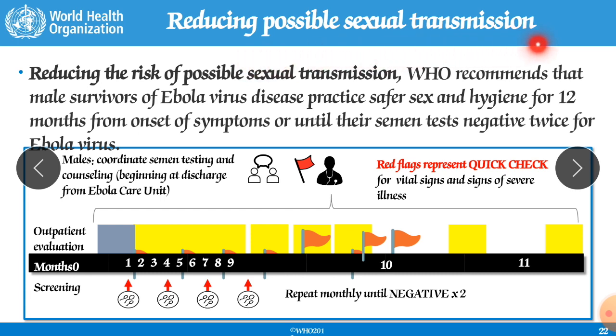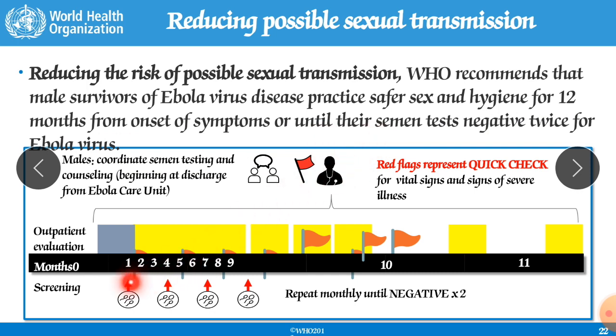Reducing the risk of possible sexual transmission, WHO recommends that male survivors of Ebola virus disease practice safer sex. It means they should use protection like condoms and maintain hygiene, or they should practice abstinence, meaning no sexual intercourse with their life partners, from the onset of symptoms until their semen tests negative twice for Ebola virus.